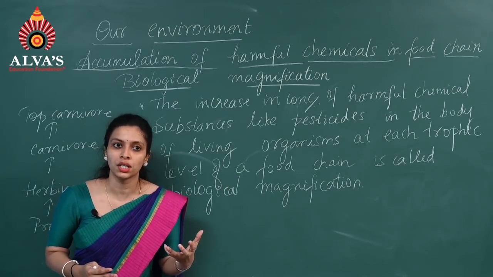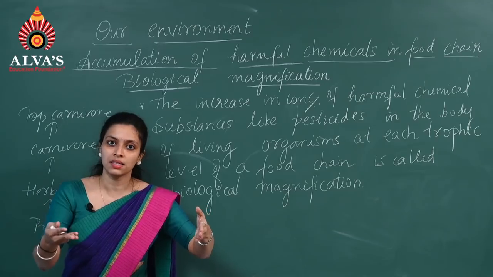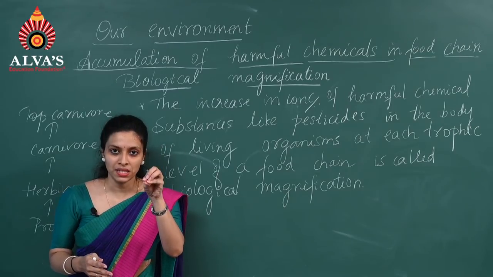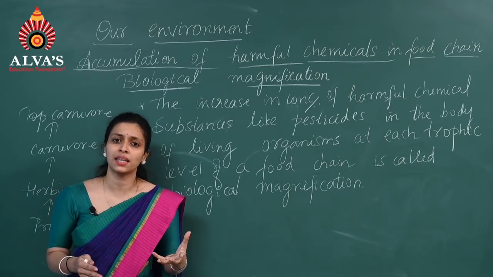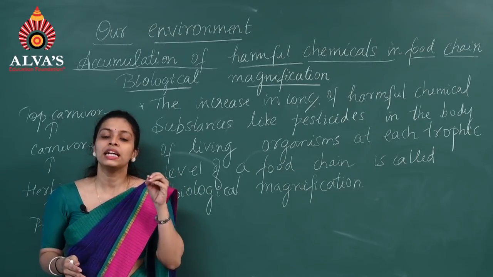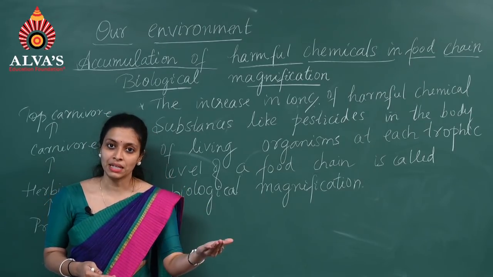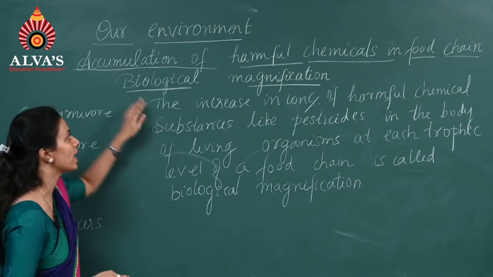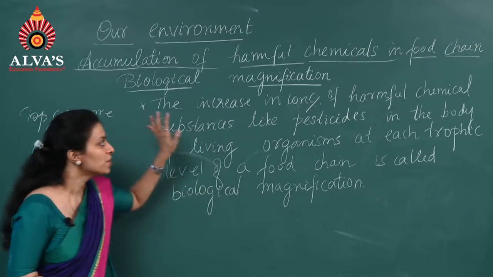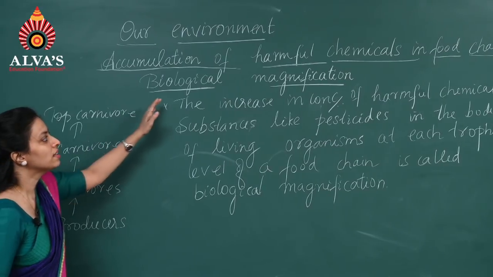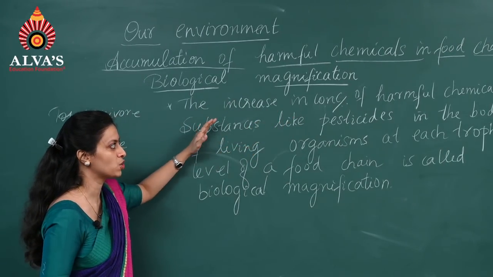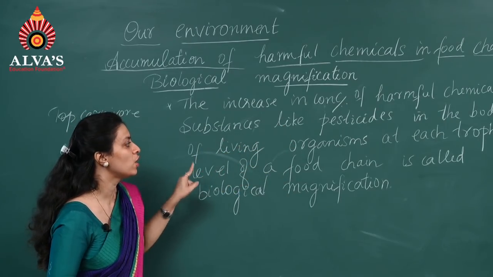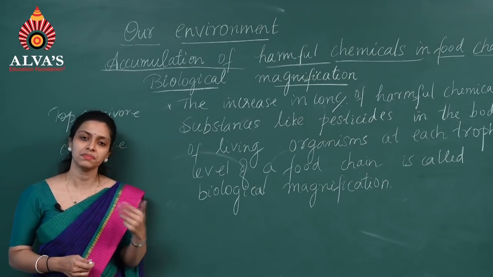It is not naturally occurring. We add it to kill pests, insects, etc. So obviously it is harmful for our health also. So what happens when these pesticides, insecticides and many other chemicals get into the food chain? It causes accumulation of chemicals in the food chain at different trophic levels, and that particular concept is called biological magnification. In biological magnification, the increase in concentration of harmful chemical substances like pesticides in the body of living organisms at each trophic level of a food chain is called biological magnification.